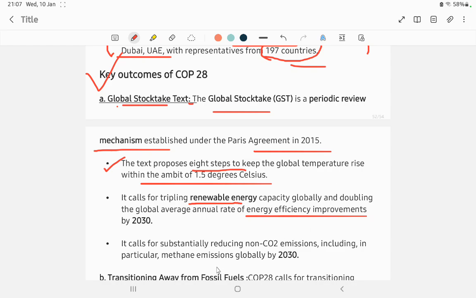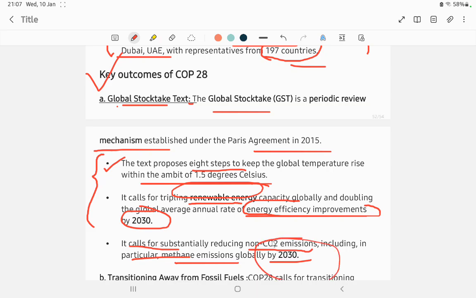It also calls for substantially reducing non-carbon dioxide emissions. Non-carbon dioxide emissions means nitrous oxide, sulfur dioxide, all of these are to be reduced, particularly methane emissions by 2030. So we can take out the gist: tripling the renewable energy and doubling the annual rate of energy efficiency are all 2030 targets.